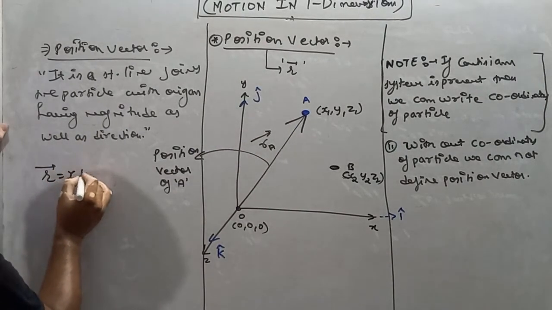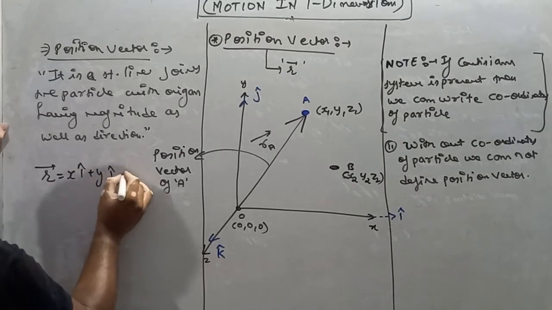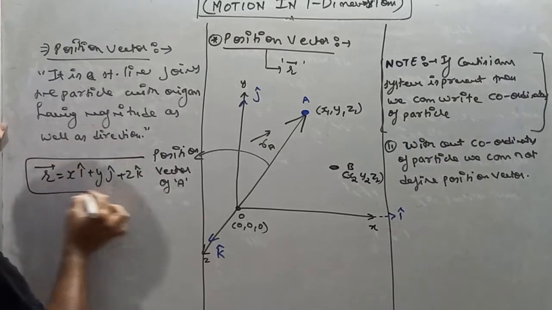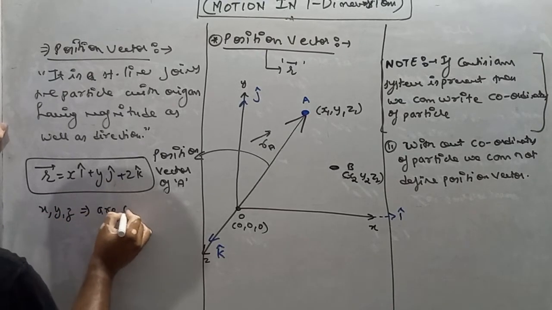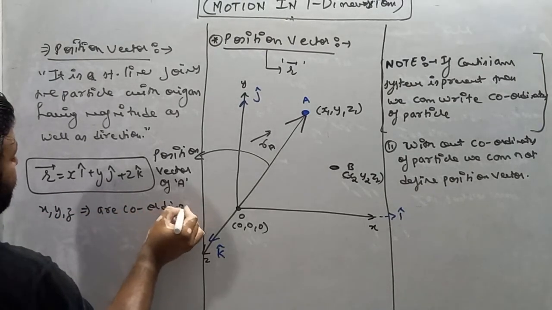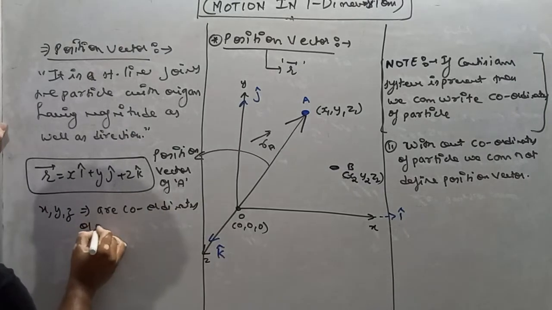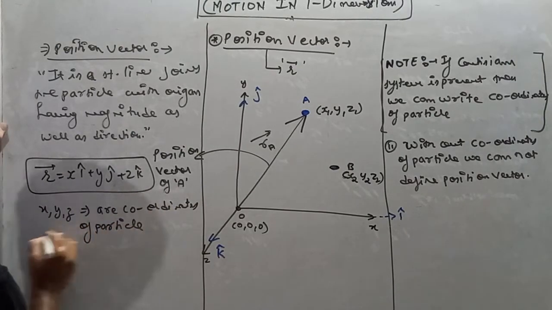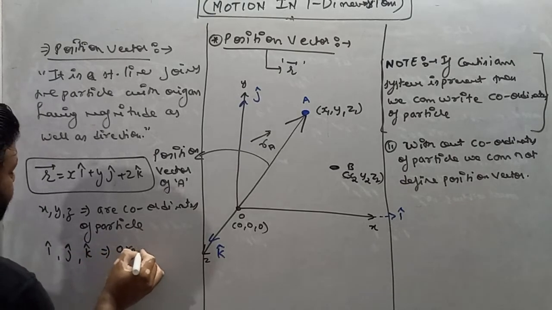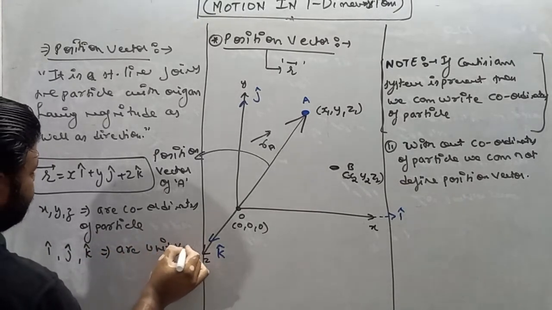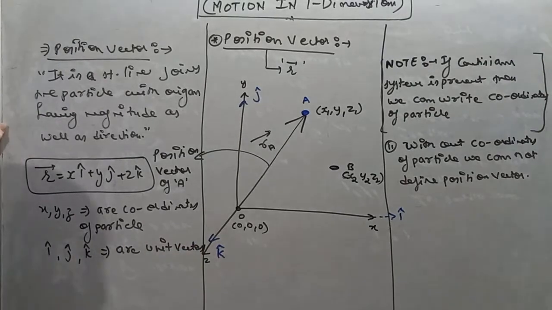Now see, my dear students, the formula for writing the position vector is, I'll write here, R vector equals x i cap plus y j cap plus z k cap. We know that x, y, z are coordinates of the particle, and we know that i cap, j cap, k cap are unit vectors which give direction.